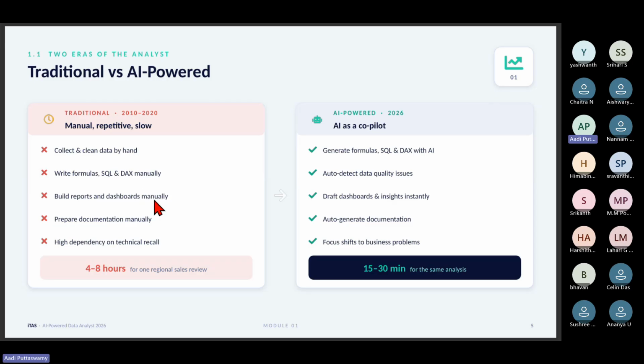Build reports and dashboards manually. I have data, whether I should create a column chart, bar chart, waterfall chart, what chart I have to create. That itself was taking 2 days, 3 days. The layout, how it should be laid out, that itself was taking some 2-3 days. The entire project was taking 1 month. Correct?